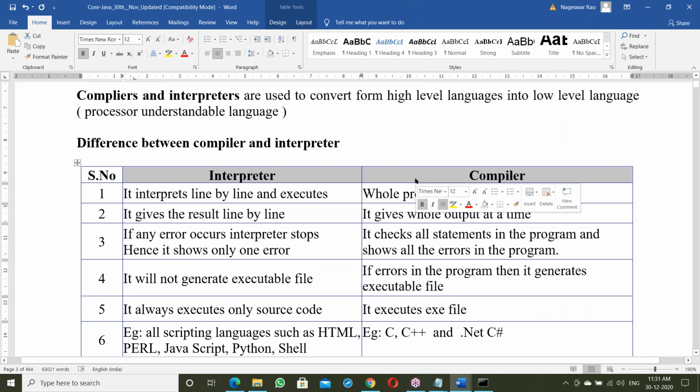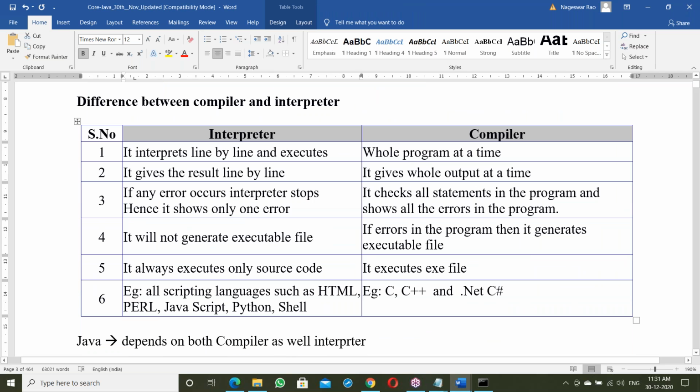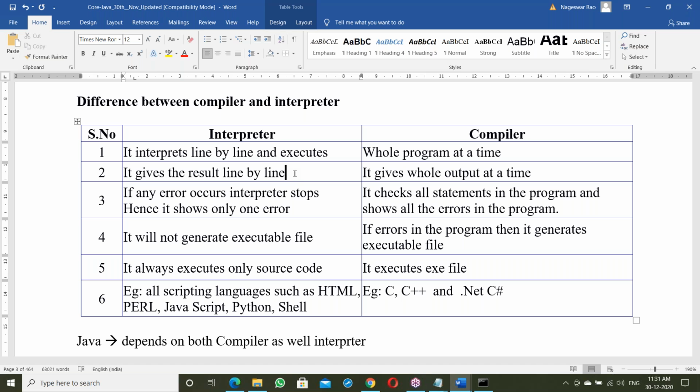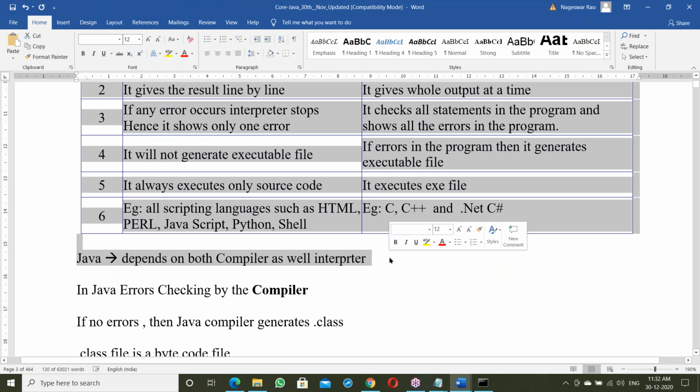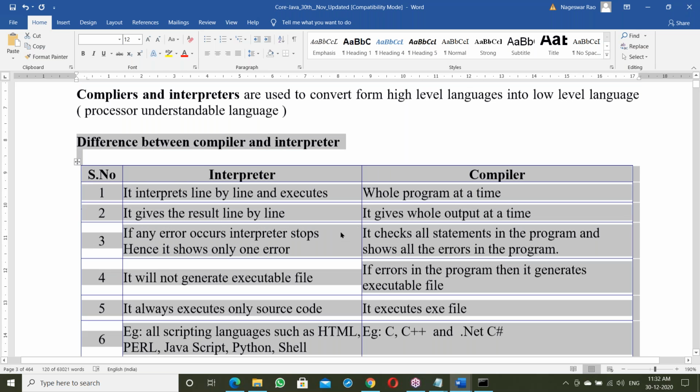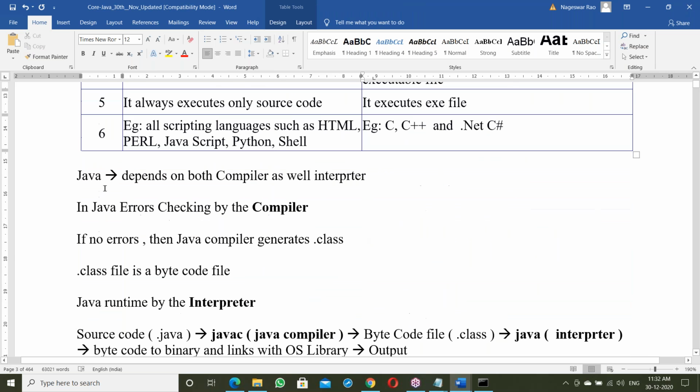Next, what is an interpreter? What is a compiler? What's the difference between these two? This is a very important topic. If you know that, then it's easy to understand Java also: how the Java compiler is working, and next, how the JVM is working. To understand that, you must have this knowledge. After finishing interpreter and compiler, next, what is Java?